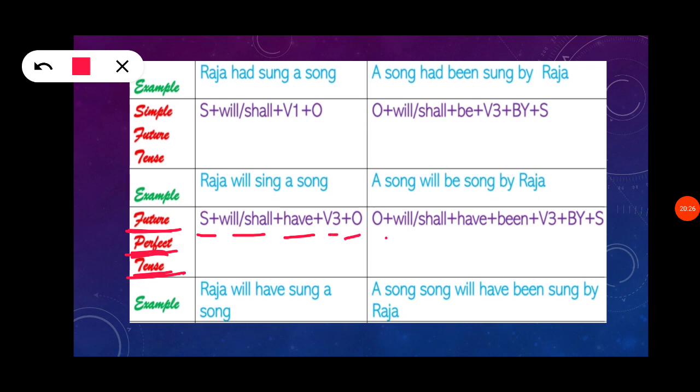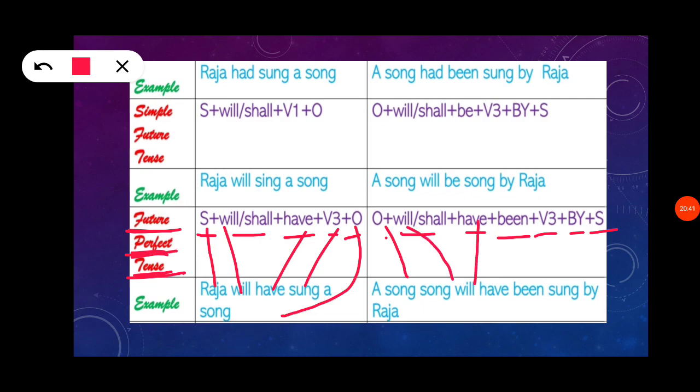Object plus will or shall plus have plus been plus verb 3 plus by plus subject. Raja will have sung a song. A song will have been sung by Raja.